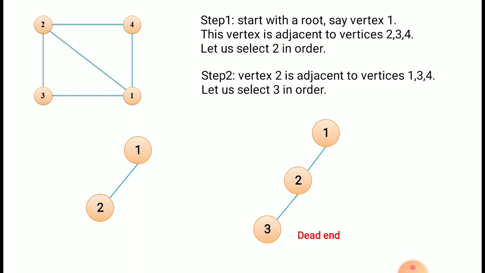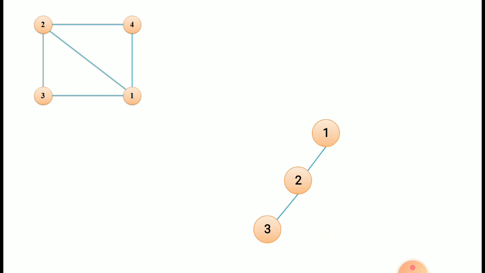So we are at a dead end because it is not possible to visit vertex 4 if you go in this way. Next, we have to backtrack to the previous node and explore other possibilities. Let us go back to the previous node, and for 2, one more adjacent node was 4. So let us take 4.